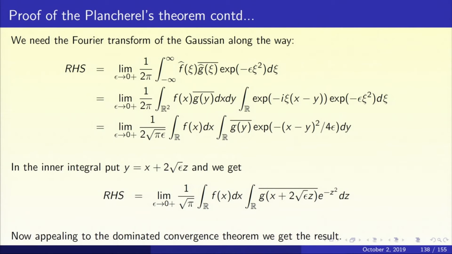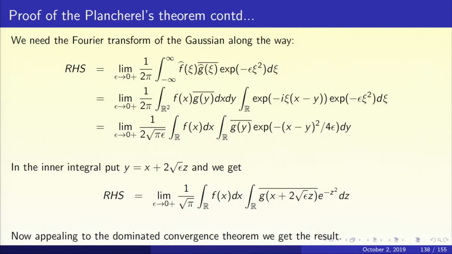We know the formula for the Fourier transform of the Gaussian. Let's use that formula, and we get root pi by root epsilon outside as a constant factor. So we get the limit as epsilon goes to 0 plus of 1 upon 2 root pi epsilon, integral over R of f(x) dx, integral over R of g(y) bar, e to the power minus (x minus y) the whole squared upon 4 epsilon, dy. You see, we had a triple integral, one over R squared, one over R. One of the integrals has been computed and we got a root pi by root epsilon factor. And that's how you got the third line in the displayed slide.